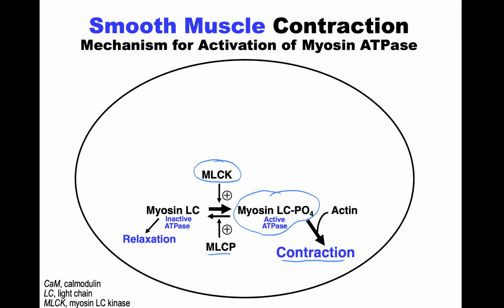So now how do we get this to happen? Remember all of those mechanisms we just discussed, which increase calcium, that causes an association with a calmodulin protein. You get a calcium-calmodulin complex, and that activates the MLCK protein. And that's how increasing intracellular calcium results in an increase in contraction when we're talking about smooth muscle.